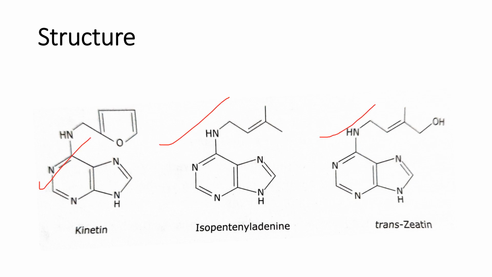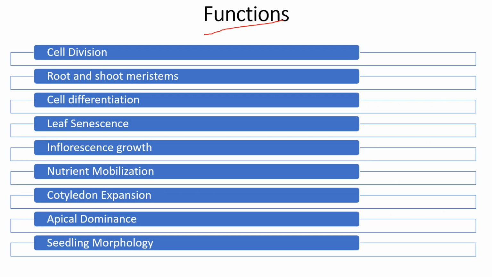So they are basically N6 substituted adenine derivatives that have diverse effects on important physiological functions in the plants. So they play a major function in the plant, and these are basically the three adenine structures that are being depicted here. In the next slide we will be discussing the functions of cytokinin in the plants.